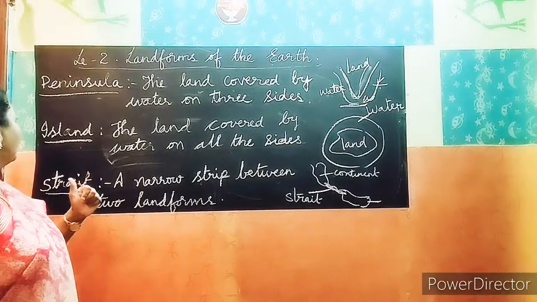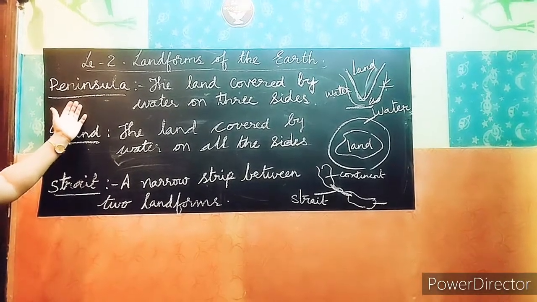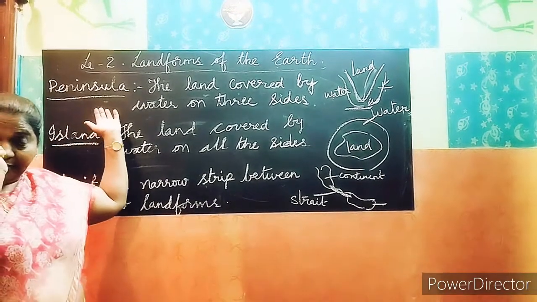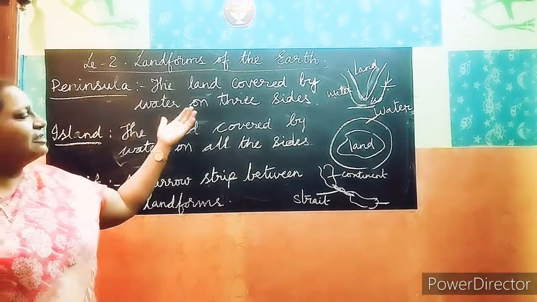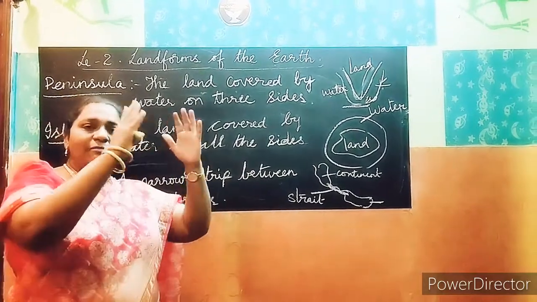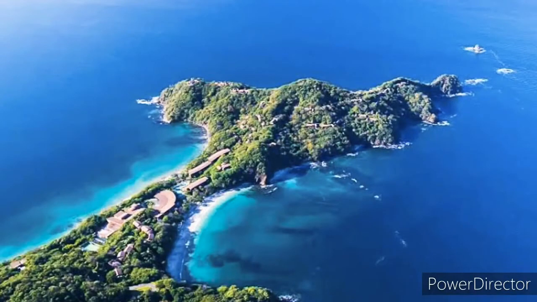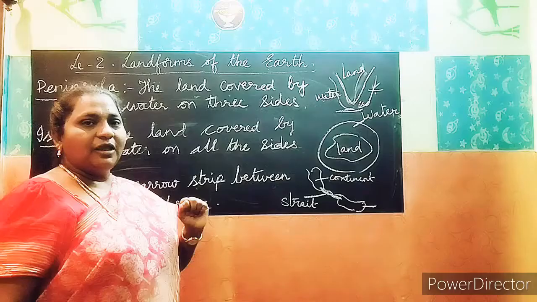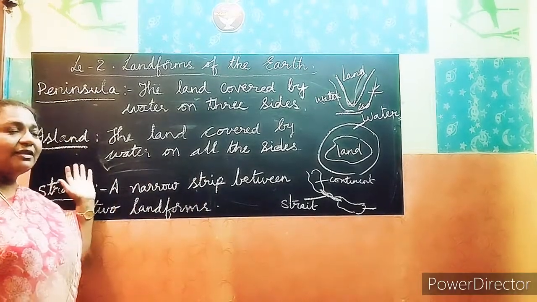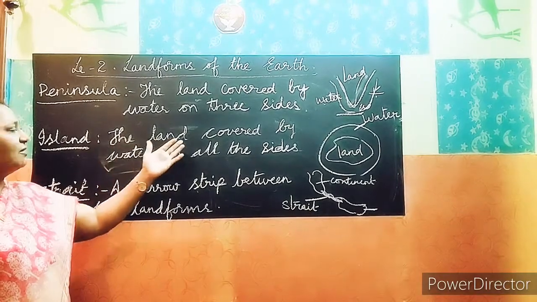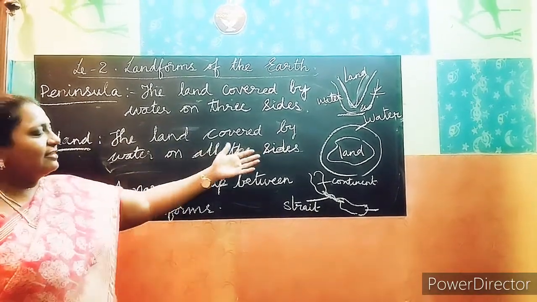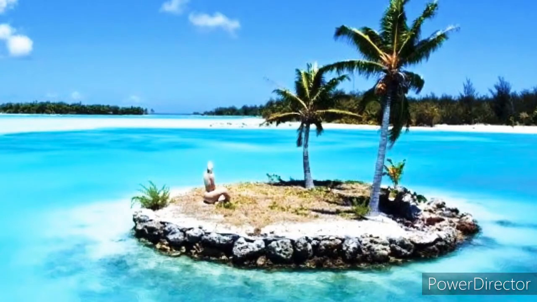Next one is peninsula. Peninsula, already we learned in 3rd class all this. Again I am reminding you of peninsula. What is a peninsula? It is a land covered by water only on three sides. You can see the picture. It is called a peninsula. Next one is island. What is an island? The land covered by water on all the sides. See the land here and the water around it. The land is covered by water on all the sides.